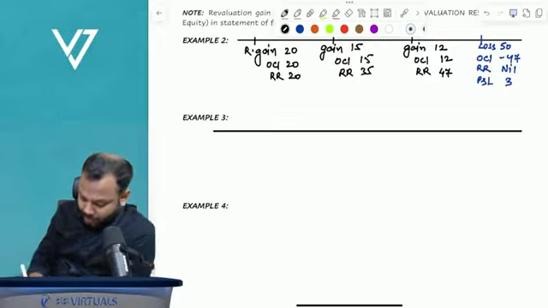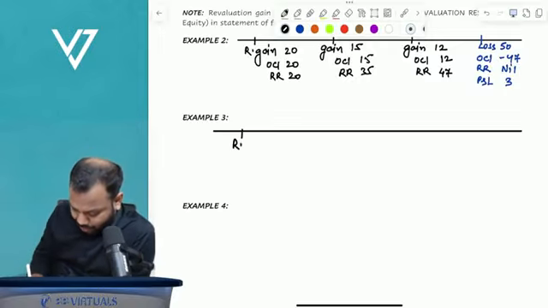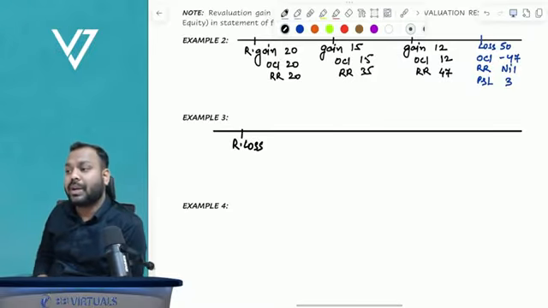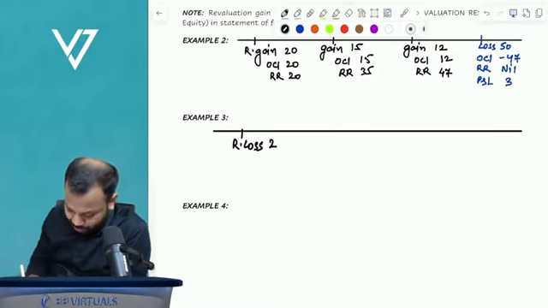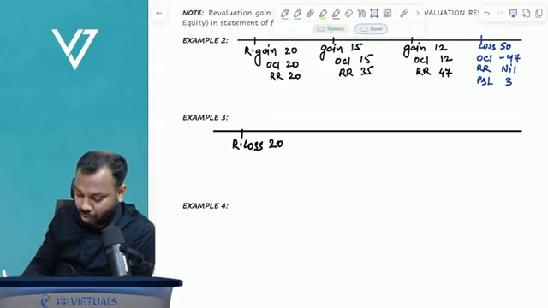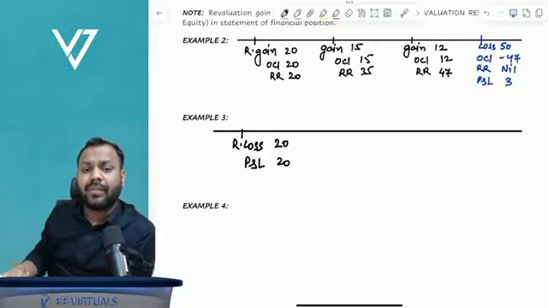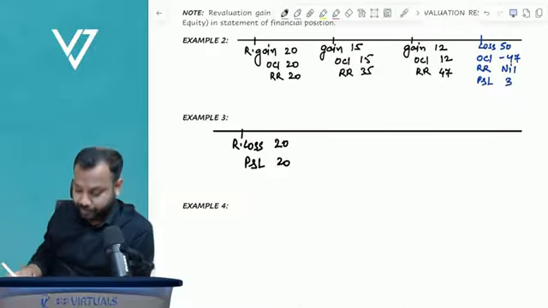So first time we did revaluation and we got revaluation loss. First time we did revaluation, we got revaluation loss of how much? 20. So where will you record this loss of 20? P and L 20. Because we do not have any balance in revaluation reserve.